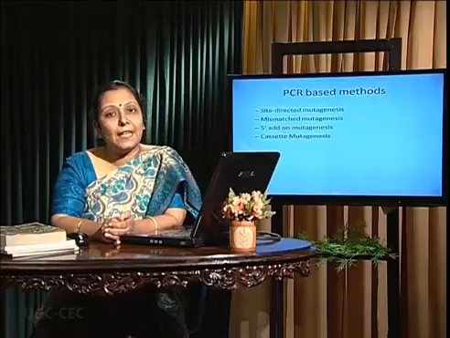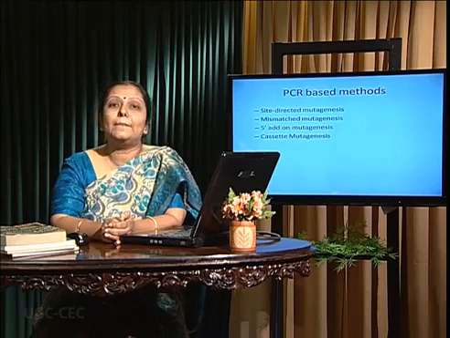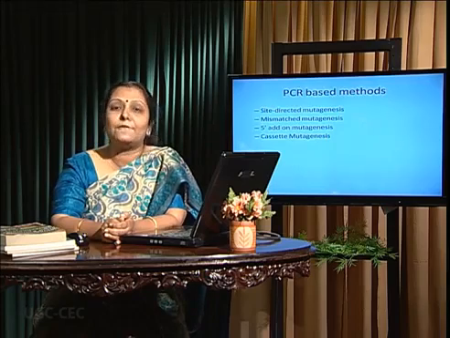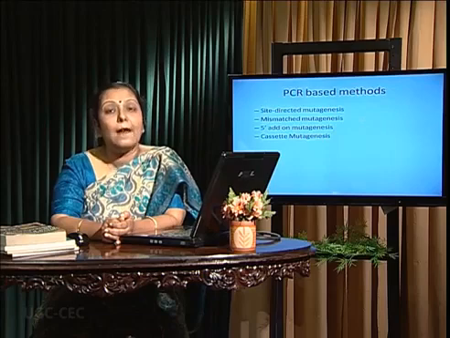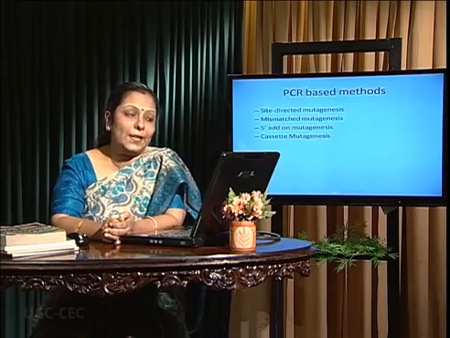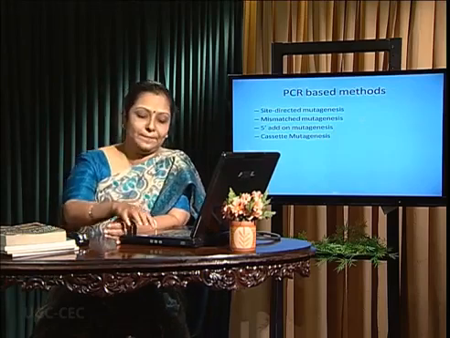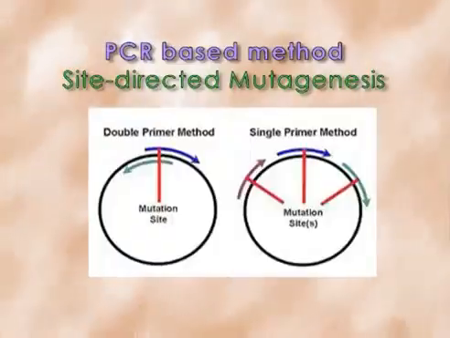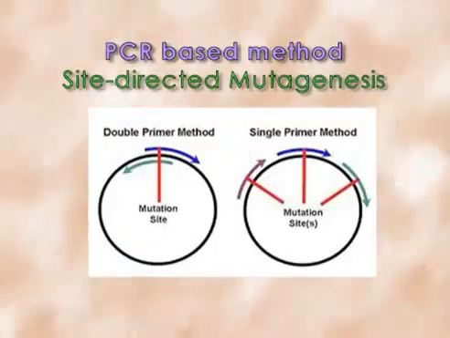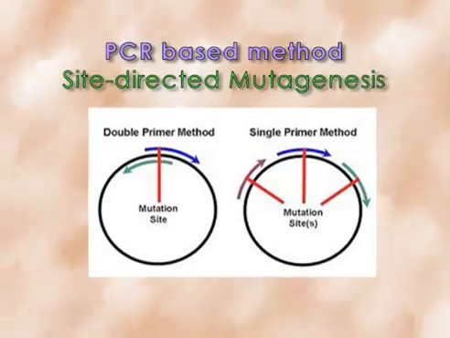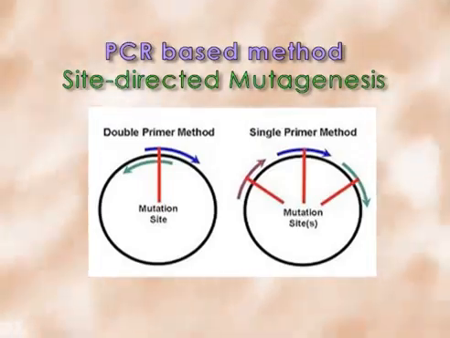The method may be PCR based or non-PCR based. PCR based includes site-directed mutagenesis, 5' add-on mutagenesis, mismatch mutagenesis as well as cassette mutagenesis. Site-directed mutagenesis: a specific site of the protein is directed to be mutated.